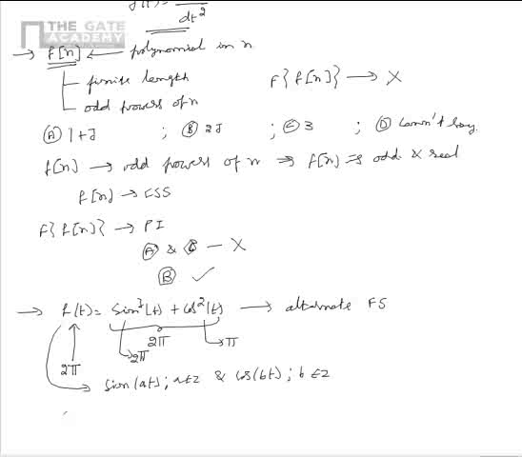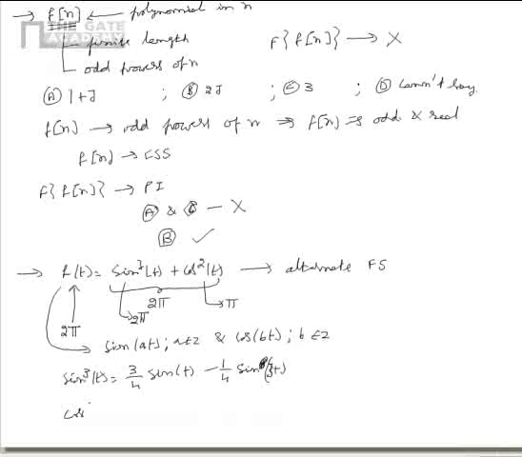So from this we can see that sine cube of t can be written as 3 by 4 sine t minus 1 by 4 sine 3t. This is because sine 3t is equal to 3 sine t minus 4 sine cube t. Similarly, we can write cos square of t as 1 plus cos 2t divided by 2.